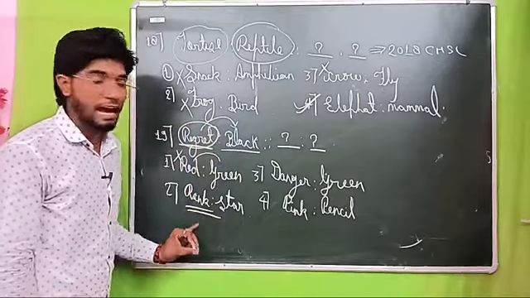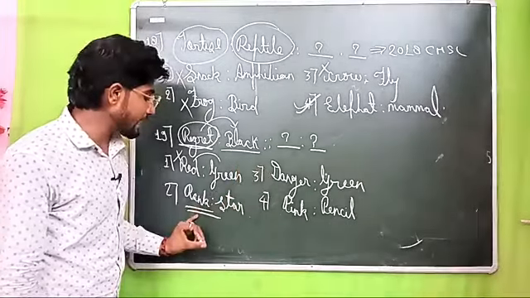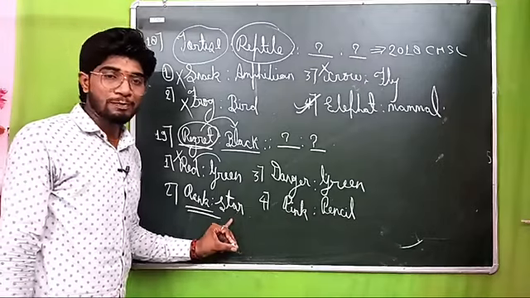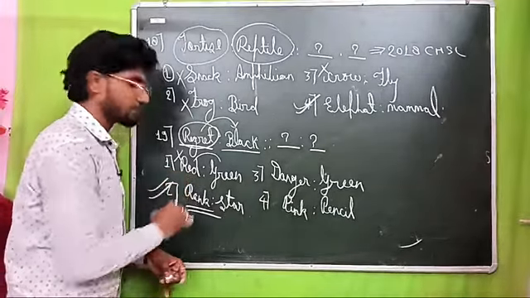Regret is the feeling and black is the symbol, same as rank, and the rank symbol is stars. Yes or no? As you have seen, how many stars you got in your ranking. So this option will be the right option, number second.